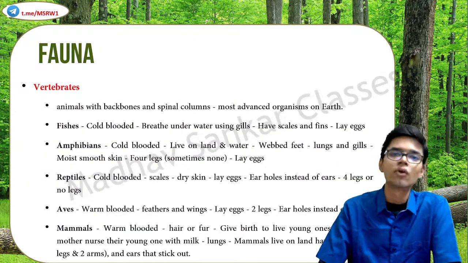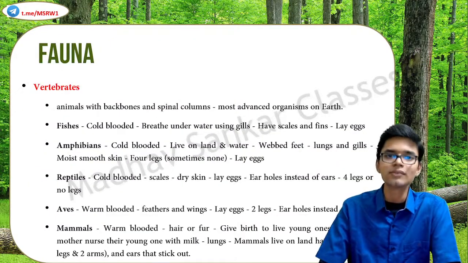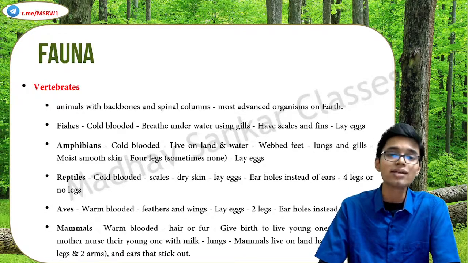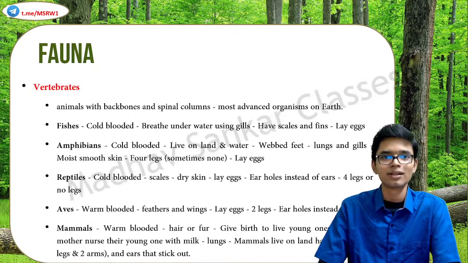Now, fauna and flora, animals and plants. So we are going to see what are the different types of fauna and what are the different types of flora. This is something that you have studied in your biology in your high school. Okay, so fauna, which means animals, are broadly classified as vertebrates and invertebrates. Correct?